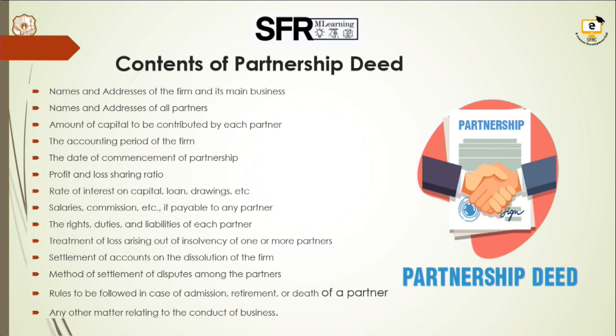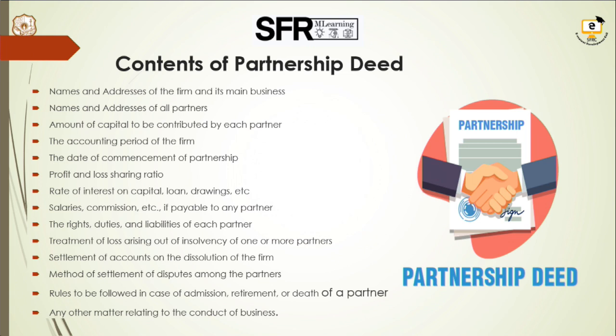The salaries, commission, etc. which are payable to the partners have to be specified. Then the rights, duties and liabilities of each partner have to be known. The treatment of loss, when there is loss arising at the time of insolvency of one or more partners, has to be clearly specified.